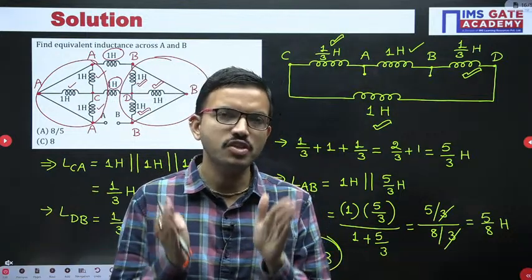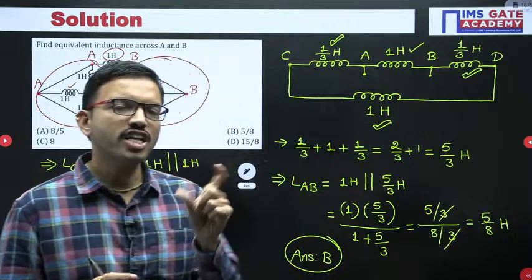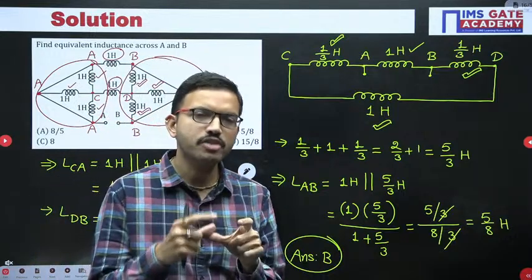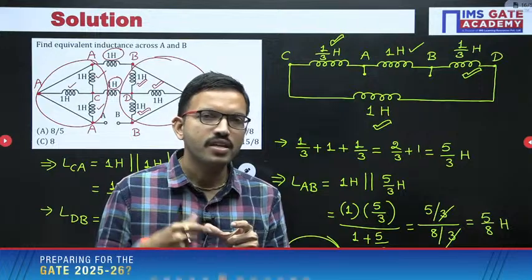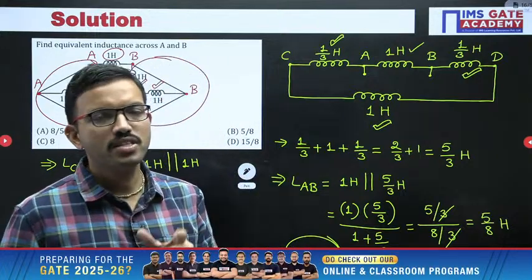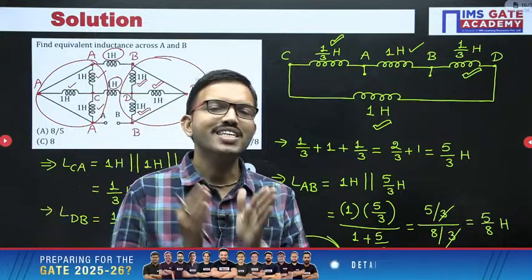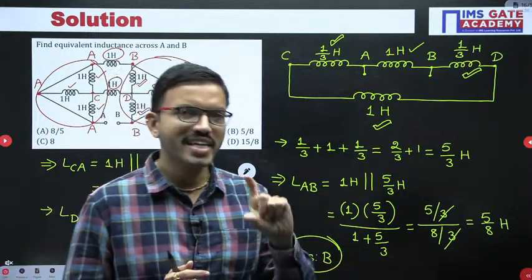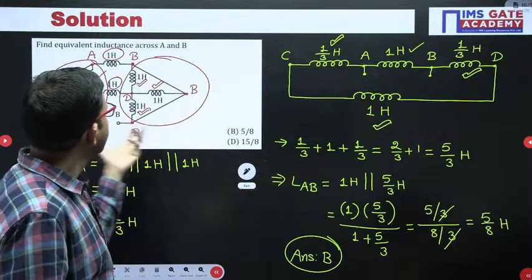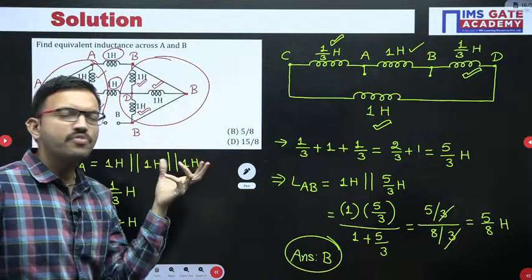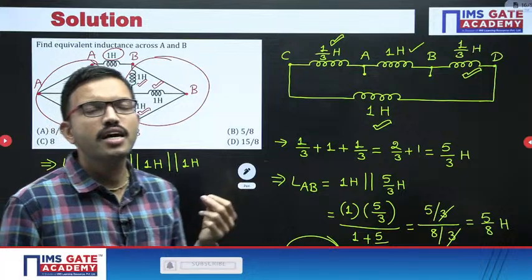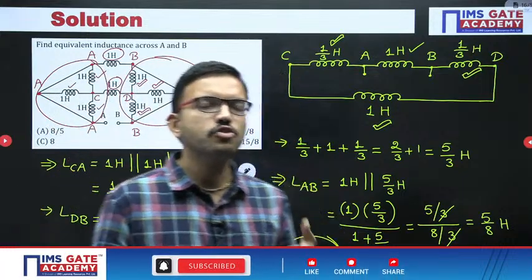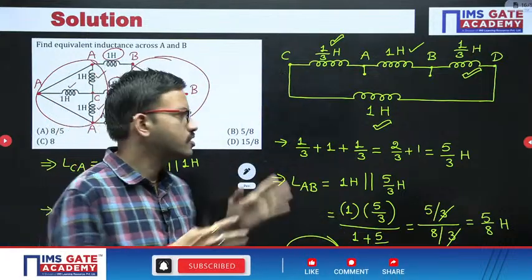When you are analyzing any two nodes, you will come to know, with respect to the respective two nodes, whether the inductors or resistors or capacitors, whatever elements are connected, whether they are connected in series or parallel. Once you are able to get that idea, after that, initially you may have thought this question is very tough, or that to get the correct answer you might have put a lot of effort or time.